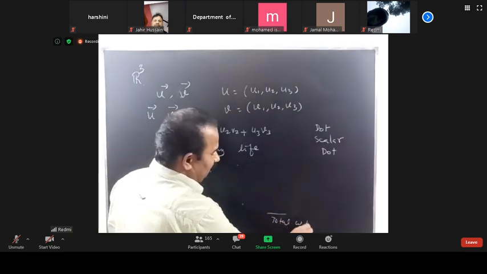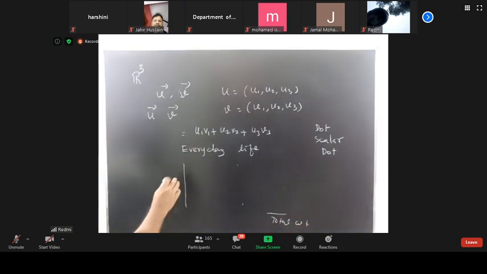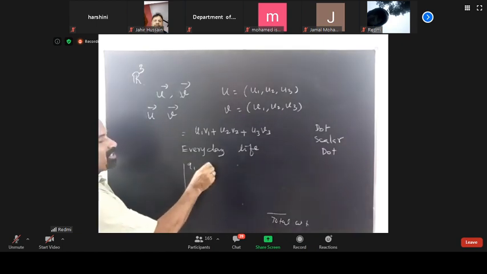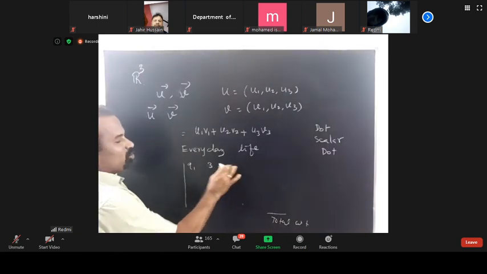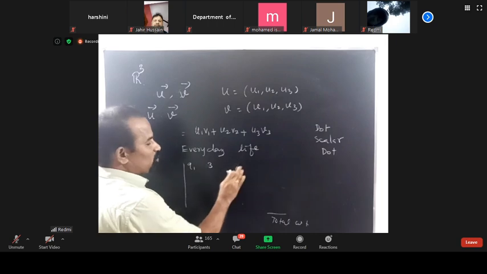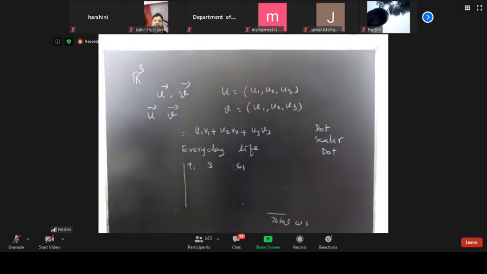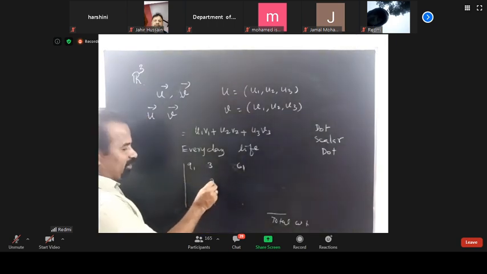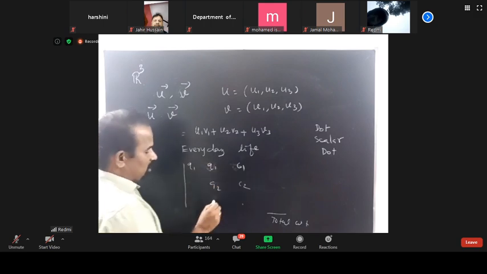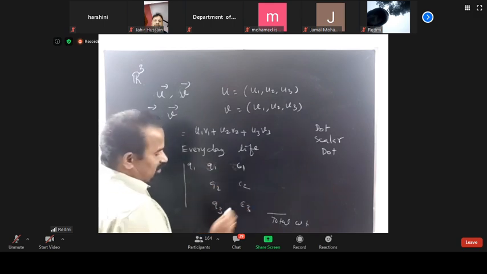Suppose for quantity 1, we purchased 3 items, each at rupees C1 cost. Here is another quantity 2. So this is Q1, this is Q2, this is C1, this is Q3, this is C3, etc.